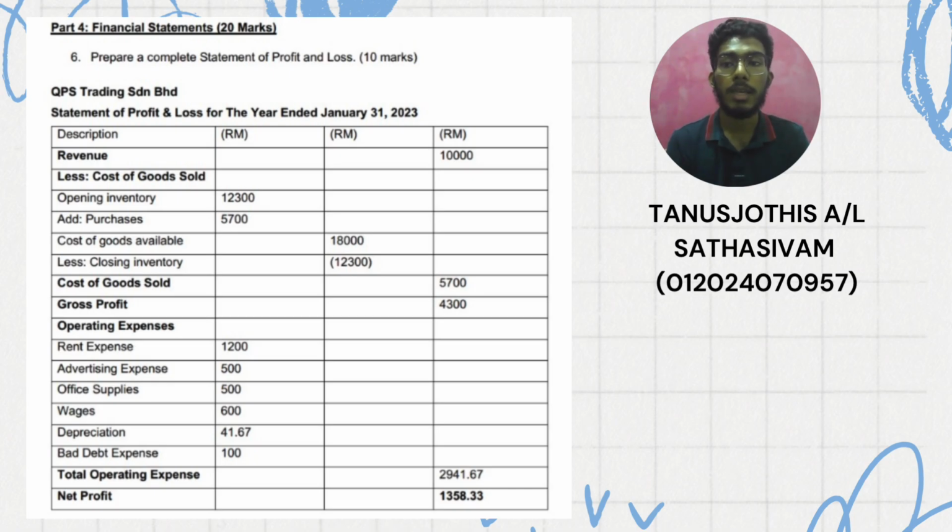And last but not least, we are going to talk about our net profit, in which the formula is we take our gross profit and then less it with our operating expense. So our gross profit was 4,300 ringgit, and our operating expense, which I just explained, was 2,941 ringgit and 67 cents. So when we minus, we get our answer for our net profit, in which it is 1,358 ringgit and 33 cents. So that's all for the statement of profit and loss.